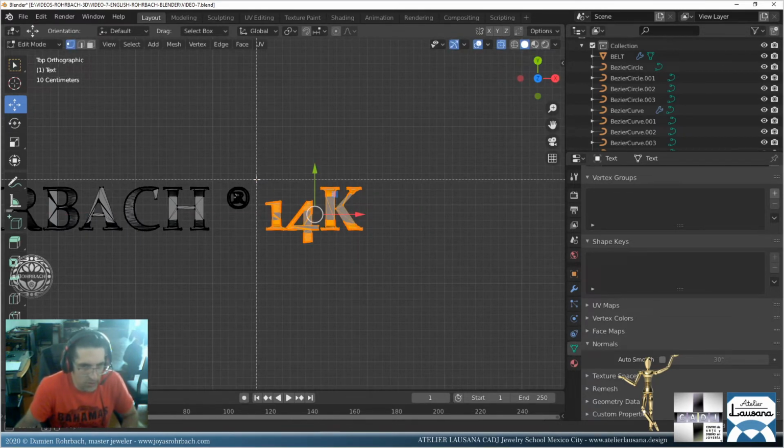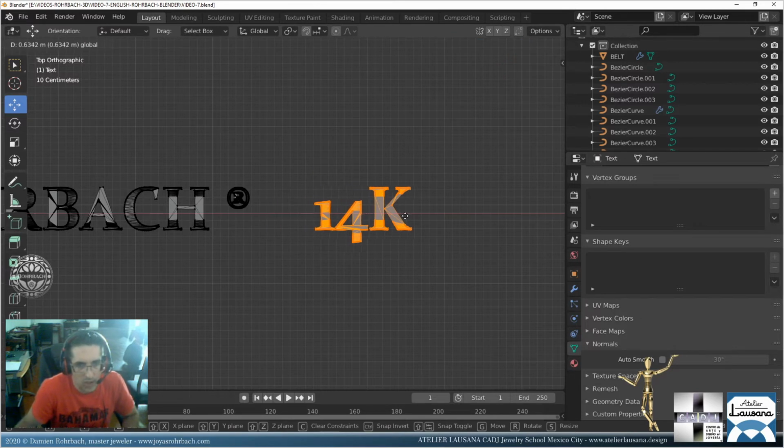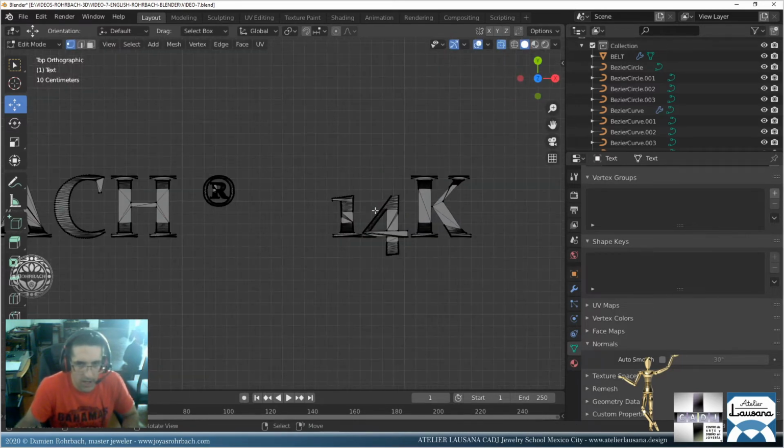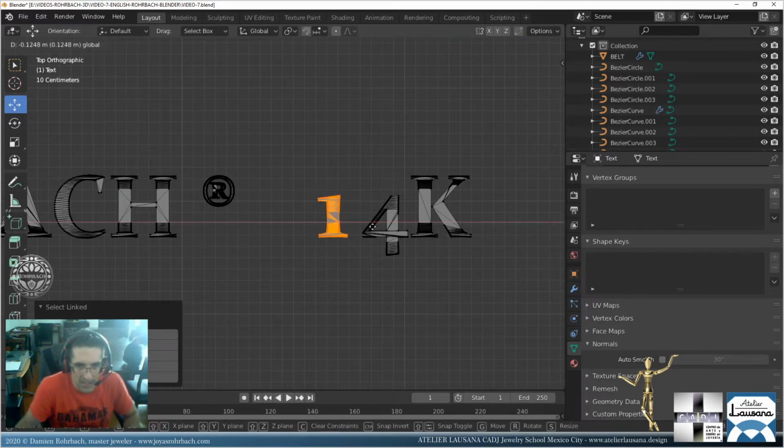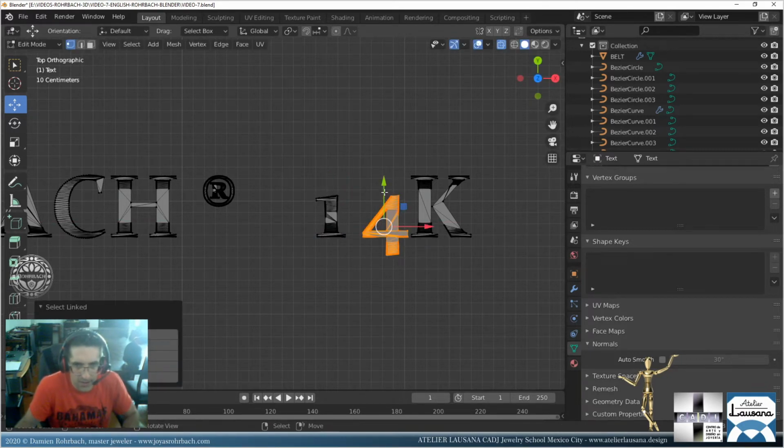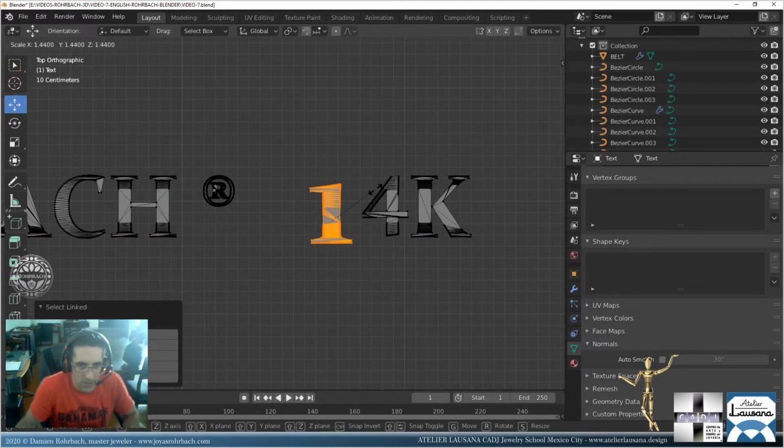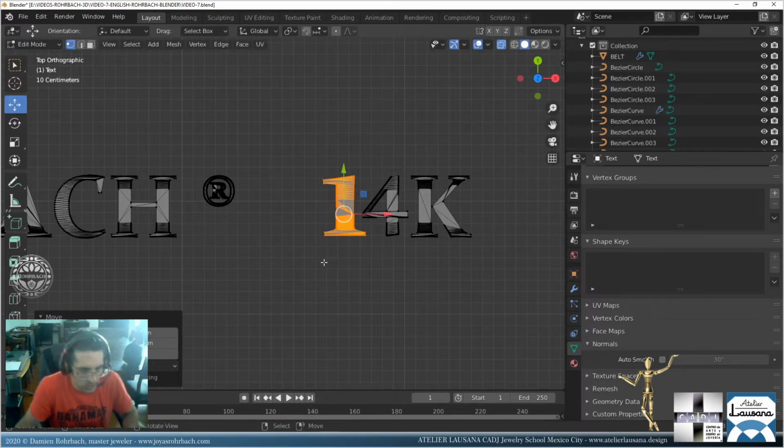Alt Z, don't forget to activate the transparency. Let's move that here. Alt A. Now B, I just want the L key selects what's bound. Alt A, L. I want this here. Alt A, L. I want this a bit bigger and I want this a bit closer. That's the way to correct that.